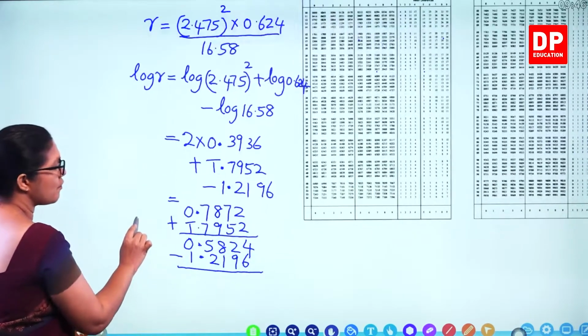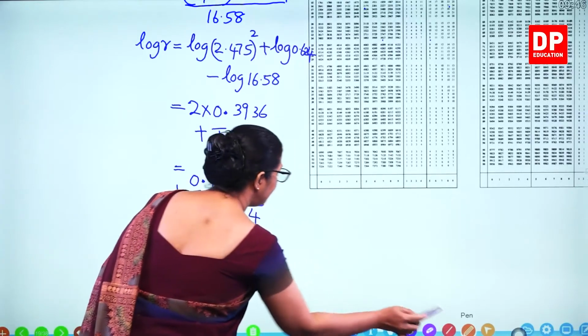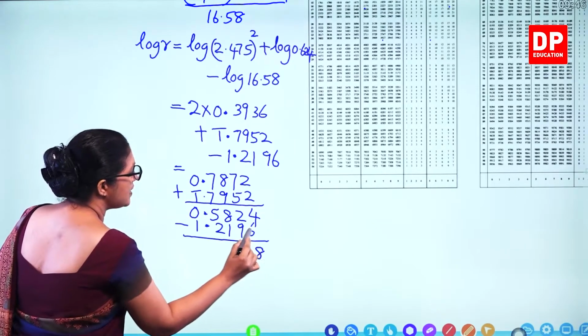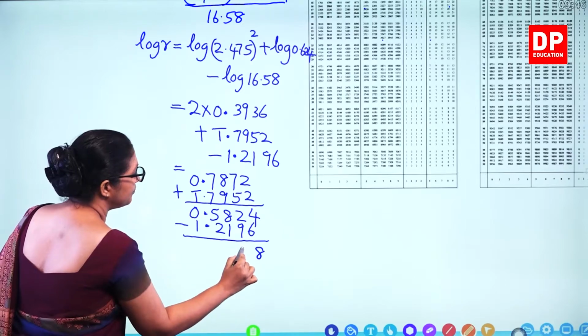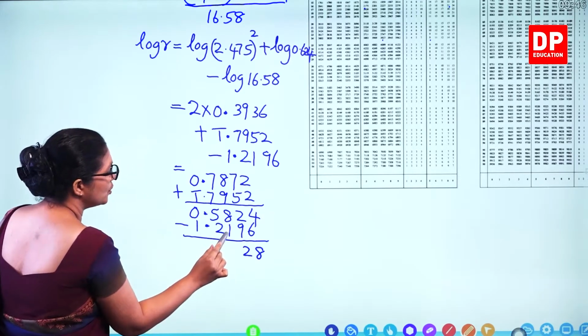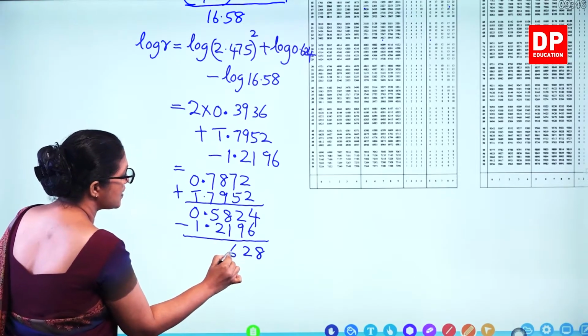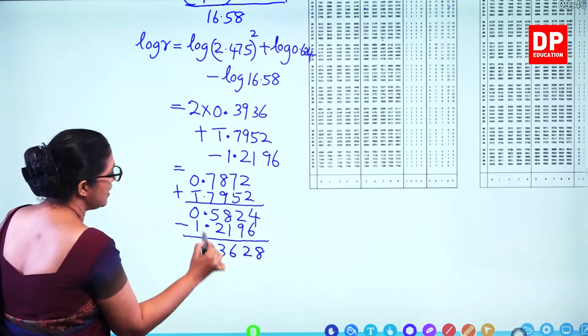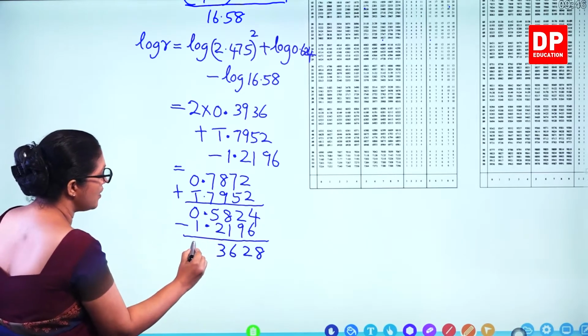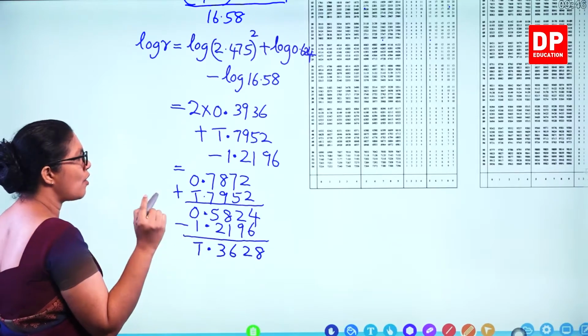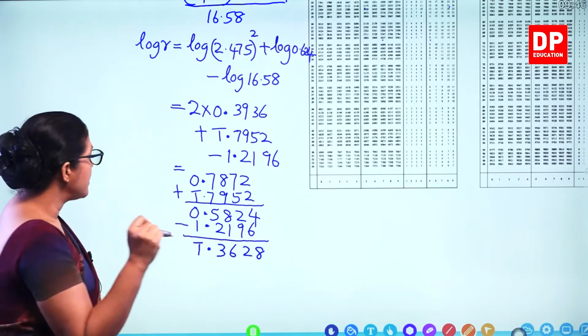When you subtract, what you get? 8, 2, 6 here, 3. And 0 minus 1, you get bar 1. Now you have to look at the antilog value.